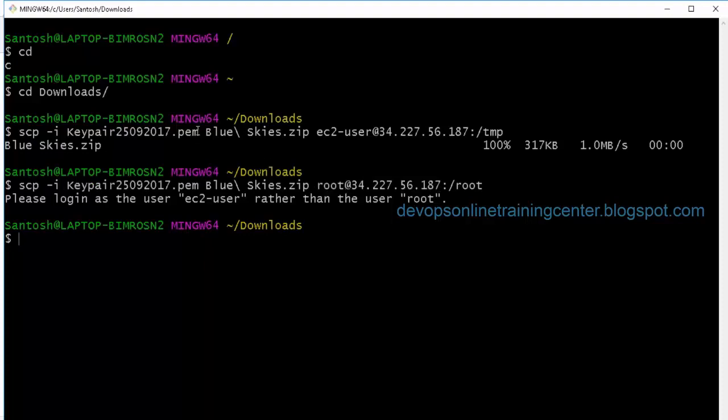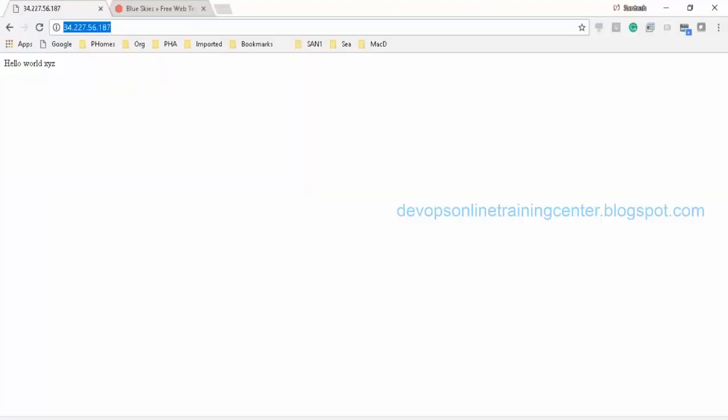By default, copying the file as ec2-user is allowed because this key is created for the ec2-user. So we cannot log into the instance directly as root. We need to log in as ec2-user, and if we want to copy the file also, we need to copy as ec2-user, by default, if SSH is not enabled for root.